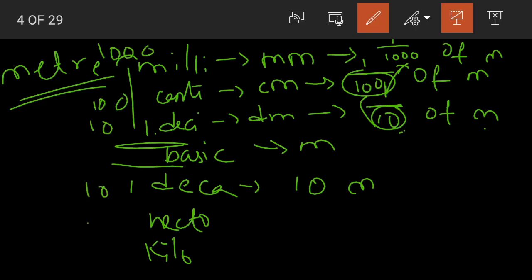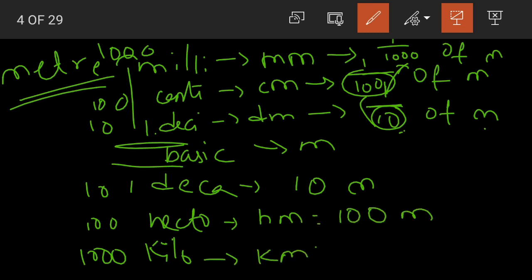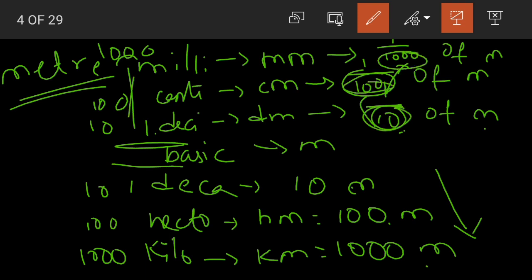The same applies. 1 hectometer, hm, is equal to 100 meters. 1 kilometer, km, is equal to, we already know, 1000 meters. Are you able to understand the pattern here, children? We have 10, 100, 1000. Even above we have 1 by 10, 1 by 100 and 1 by 1000.